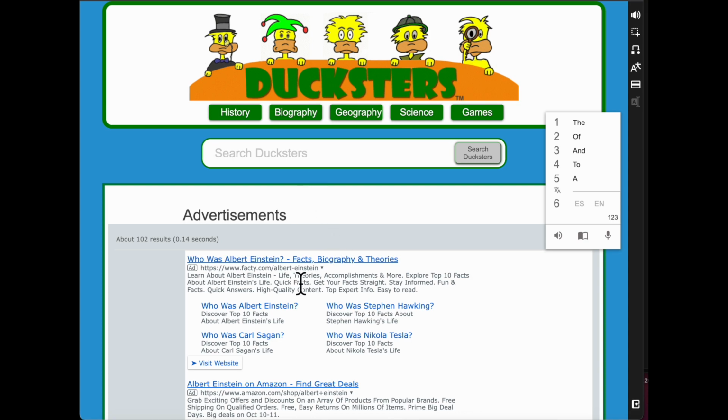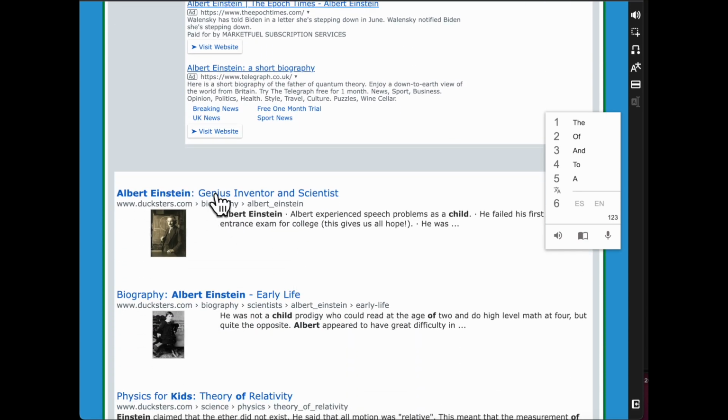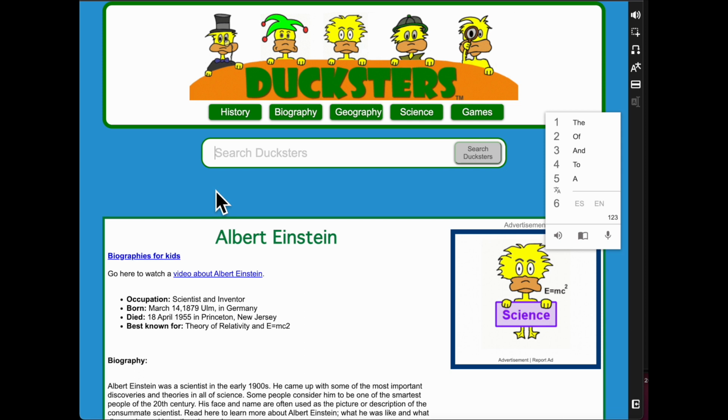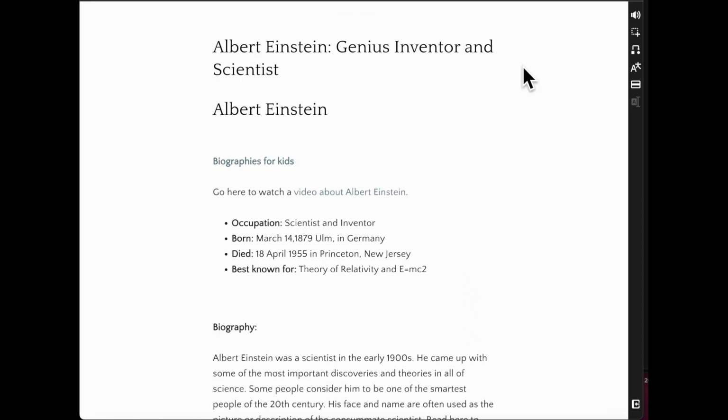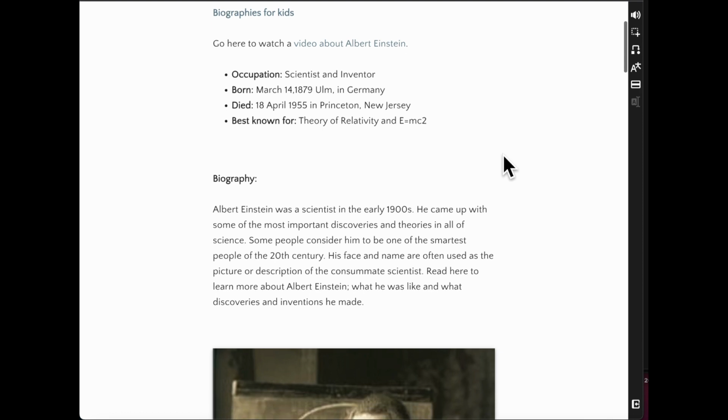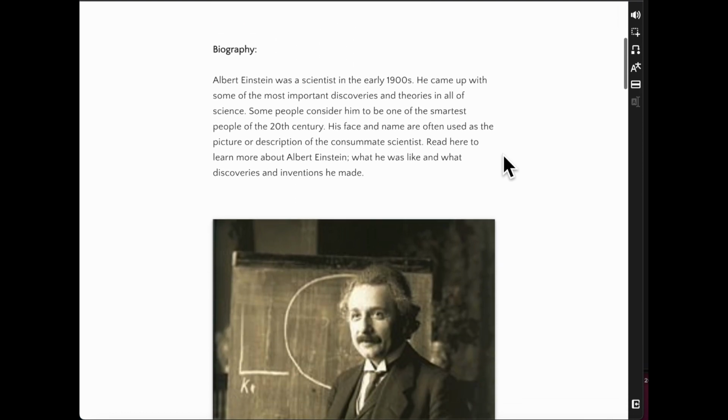Now this is a pretty crowded situation here, but we're going to find one article. And one of the beautiful things about Snap and Read is you can go in here and now remove distractions. So we get rid of ads, graphics that are a little bit overwhelming, and we get left with a nice, simple, clean looking article. So there's also great ways to do this from resources within the library as well. So please look into that.